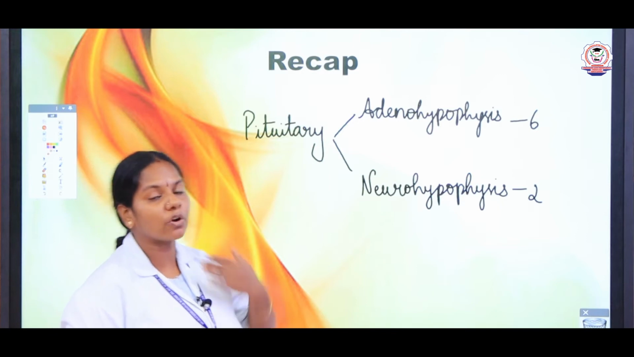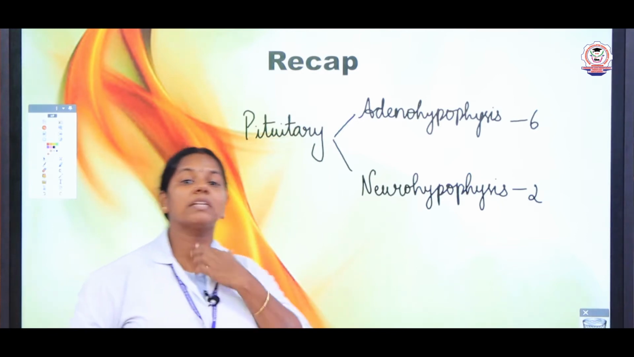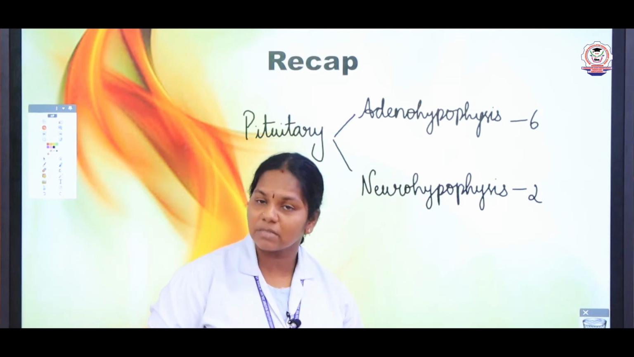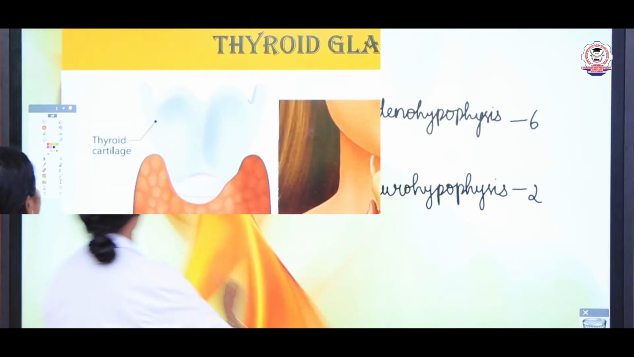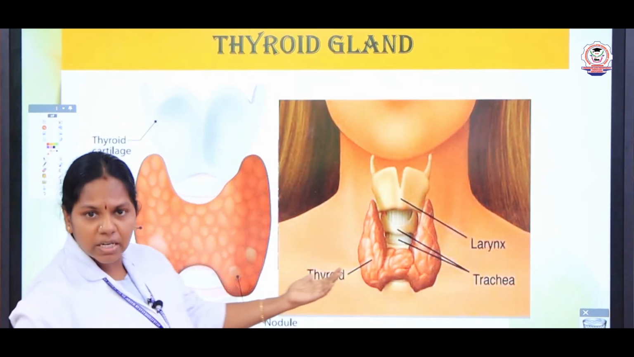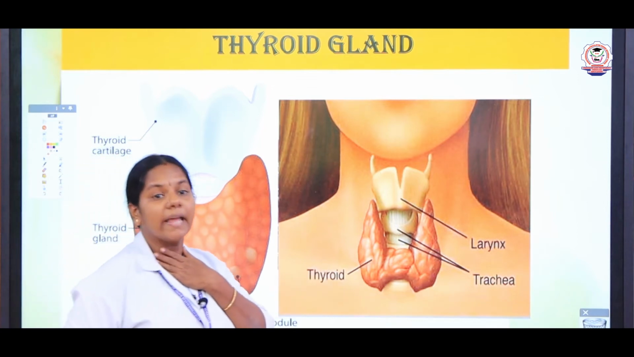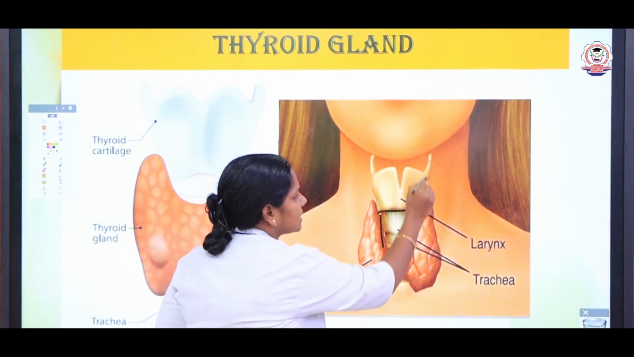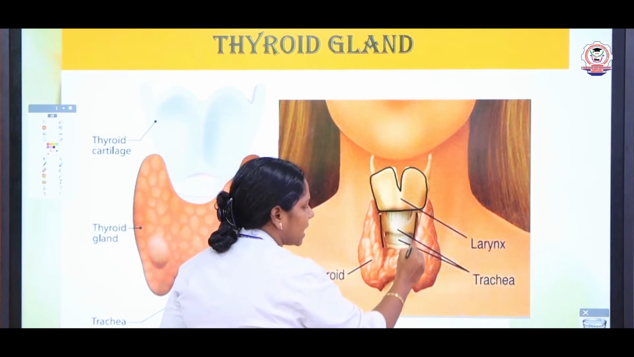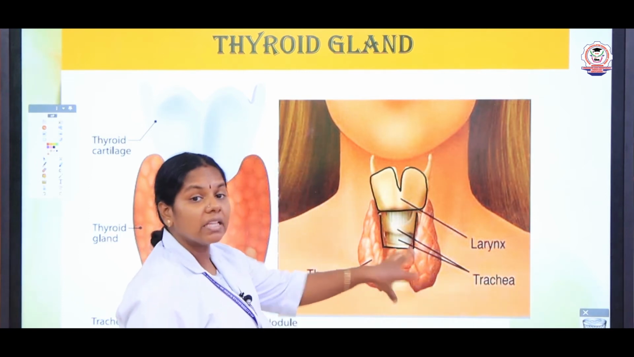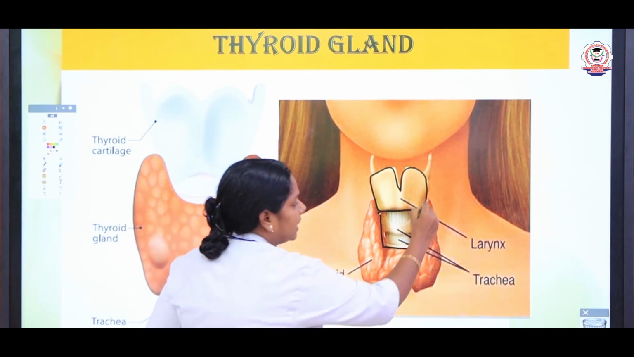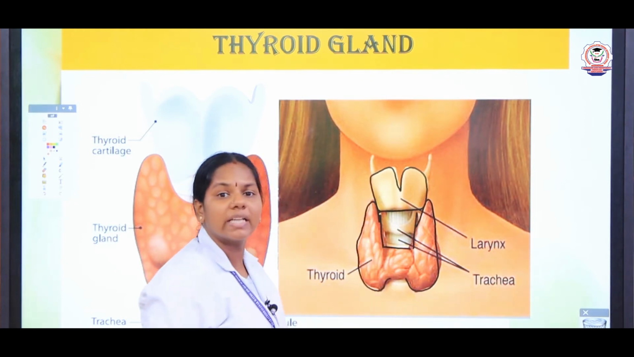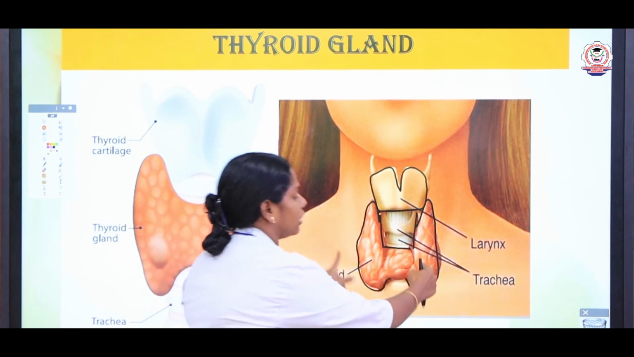Now in this session we are going to see one important gland that is located in your neck region. Did you find out what topic I am going to take, children? Yes, very good. That is the thyroid gland. Where is the thyroid gland situated? It is situated in our neck on either side of the trachea. This is the larynx, the voice box, and this is the trachea, the windpipe. On either side of the trachea the thyroid gland is situated, and it consists of 2 lobes.